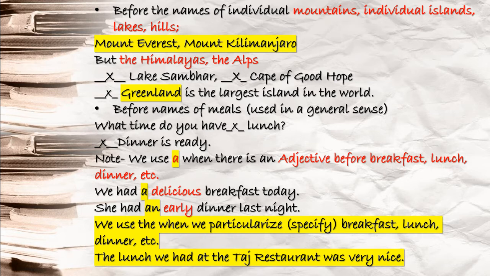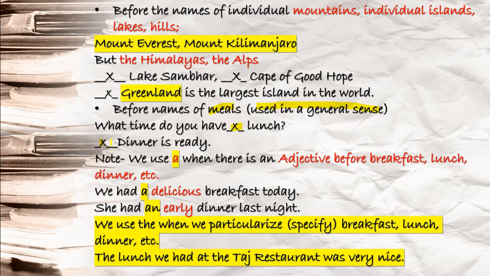Next you see, before names of meals, you understand? That relates to the food you eat particularly at breakfast, lunch or dinner, used in a general sense. Yes, used in a general sense, this is important, not a particular sense. Like, what time do you have lunch? Before lunch you will not use any article. General sense. Dinner is ready.